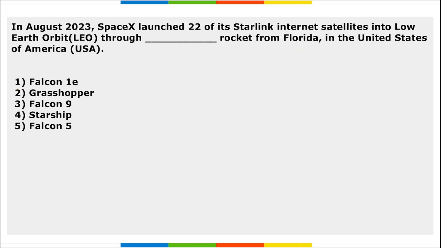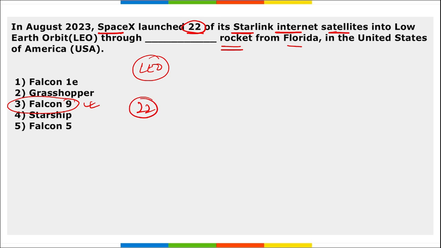Next, SpaceX launched 22 of their Starlink's internet satellites into LEO, that is low Earth orbit, through a rocket from Florida, USA. So what is the name of the rocket? It is Falcon 9, and this is the most famous rocket of SpaceX. They launched 22 Starlink satellites into low Earth orbit. Correct. From where was this launched? It was launched from Cape Canaveral Space Force Station, that is in Florida, USA.